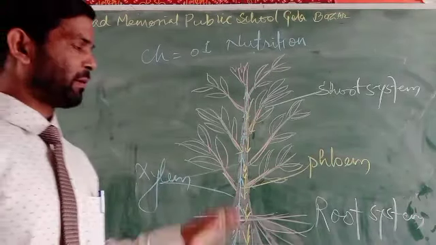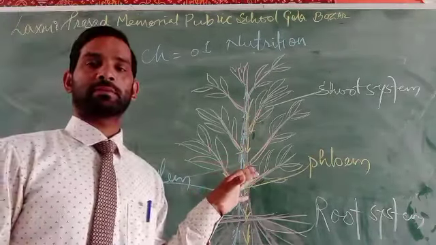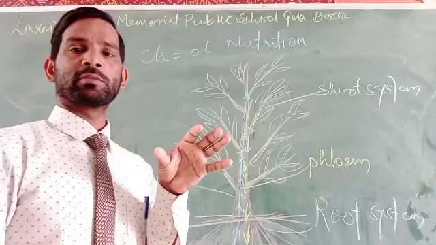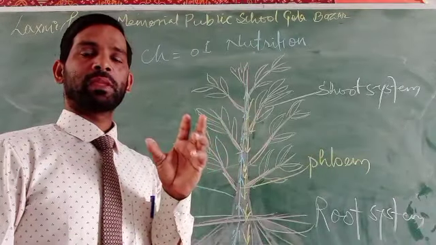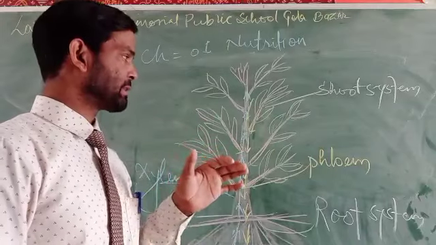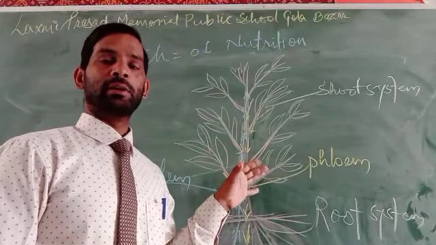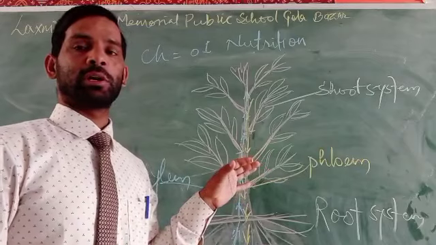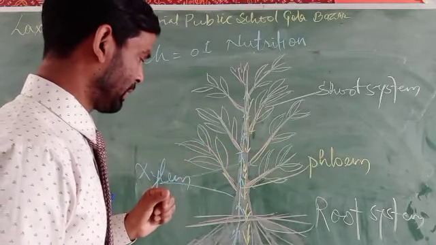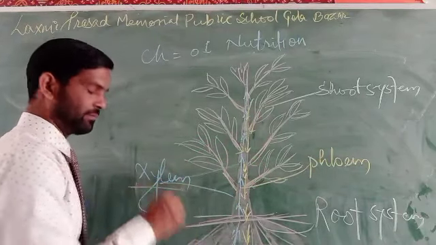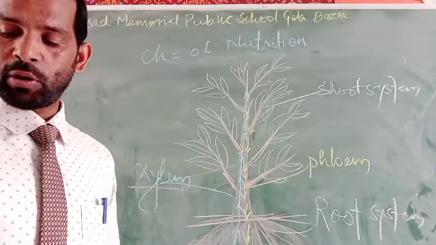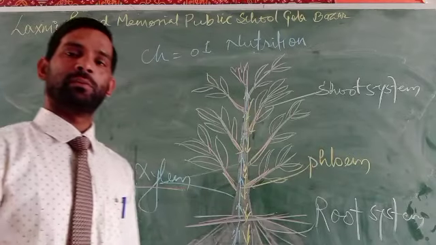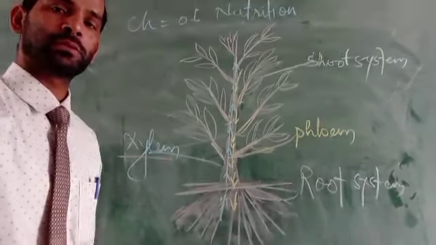There are two types of structure, very special vascular structures in the plant, that are responsible for carrying the nutrition, that means carrying the food material, as well as transporting the water and the nutrients to the whole body. Here is xylem. Xylem is the structure responsible for carrying water and minerals from the roots.